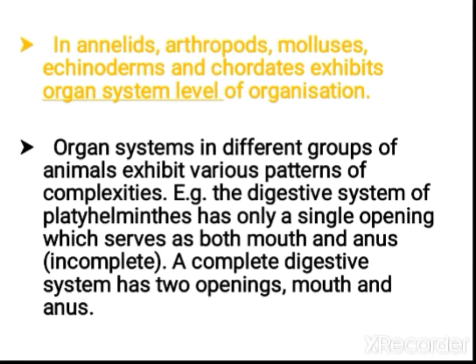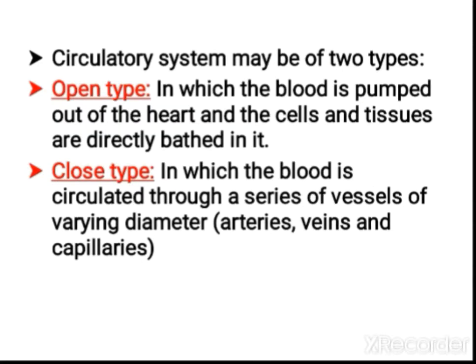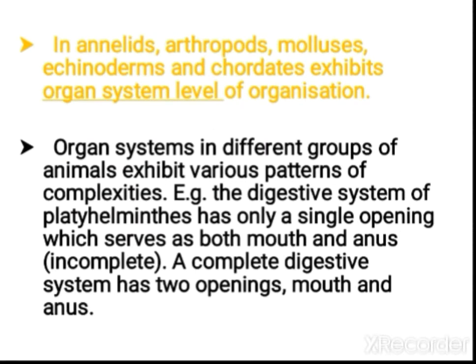When you see a complete system, if you take the digestive system for example, it consists of different types of organs. If you take the digestive system, it has two openings. One will be the mouth, the other will be the anus. Okay. So in the case of some organisms, it will be a tube within tube body plan. So what is meant by tube within tube body plan? If they have mouth and anus, you call that a tube within tube body plan.